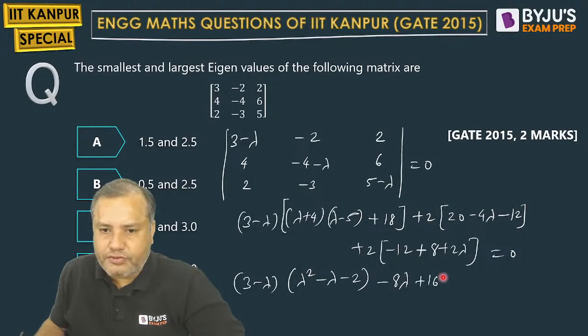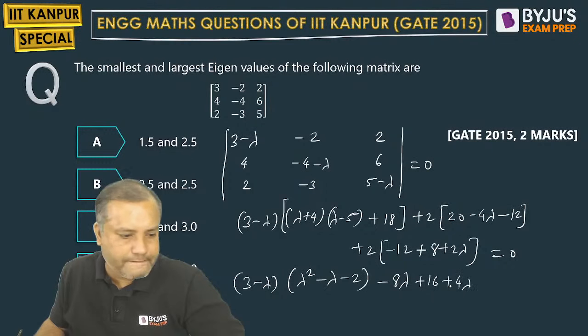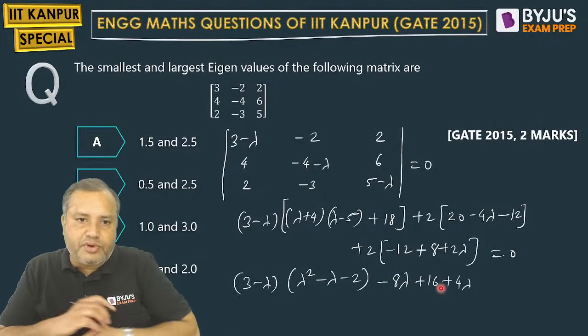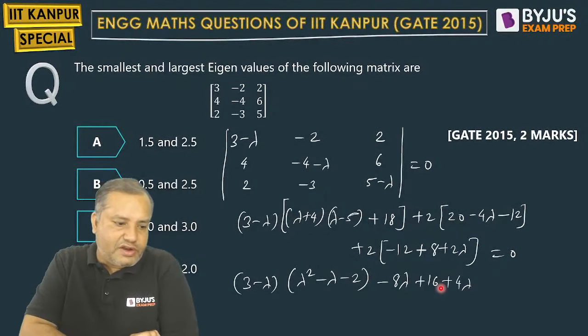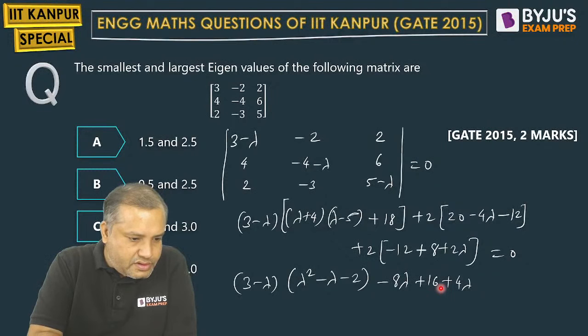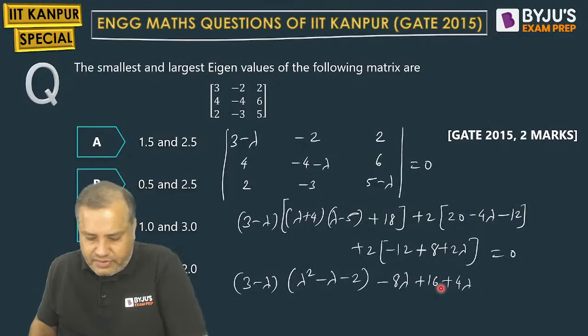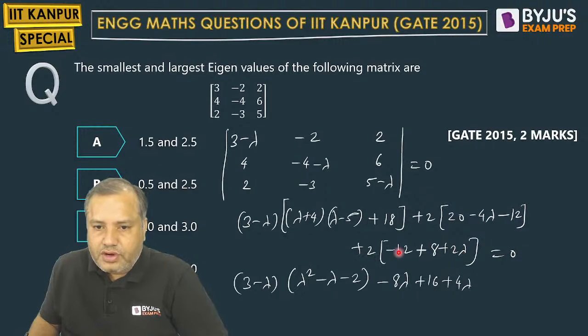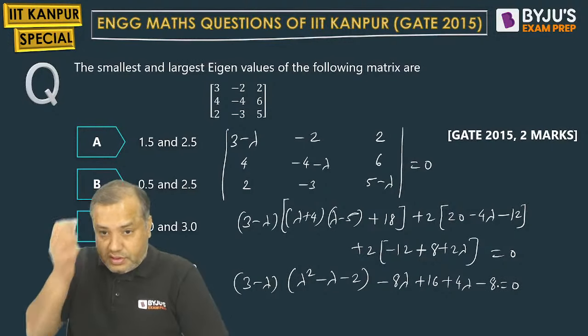Then again 2 2s are 4 lambda. Okay, you are calculating the determinant, so that is their product, but the eigenvalue should be there, no? Naveen, just wait. I'm there with you. 4 lambda. Minus 12 plus 8. Minus 4. Minus 4 into 2. Minus 8. Okay. Now see here.